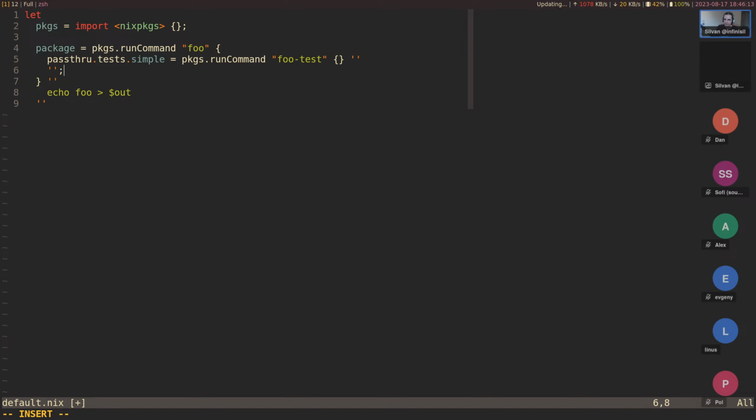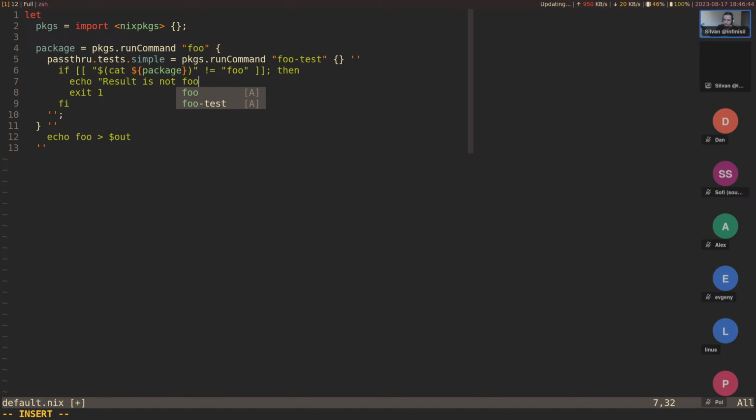All right, and in here we just check that cat of the package is equal to, so let's do if this string is not equal to foo, then exit 1, echo result is not foo. All right, and now let's do package here so we can build it right away.